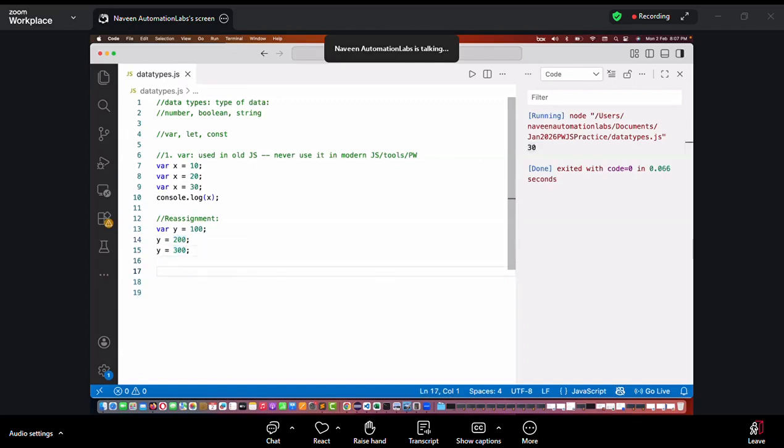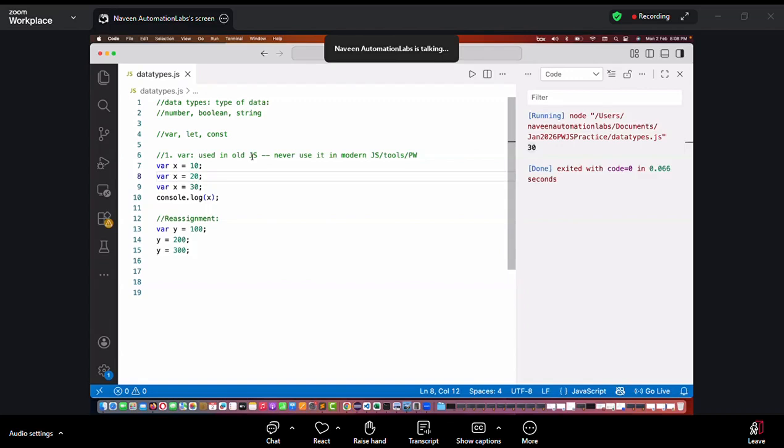So how many variables got created in memory? One variable or three variables? In this case, only one variable got created. But in the earlier case, three duplicate variables got created here, right? So if you really want to write the code, better you write it with reassignment, but don't redeclare it. So that's why we don't prefer the var variable.